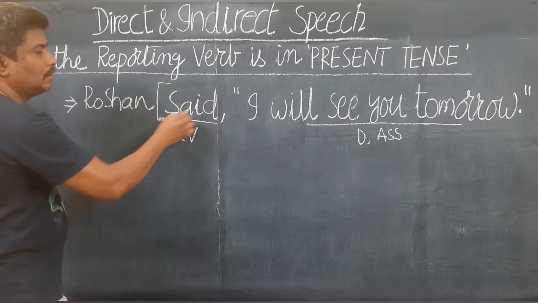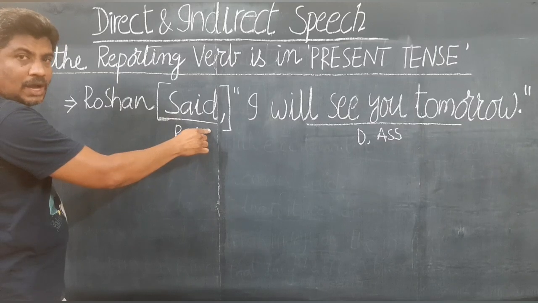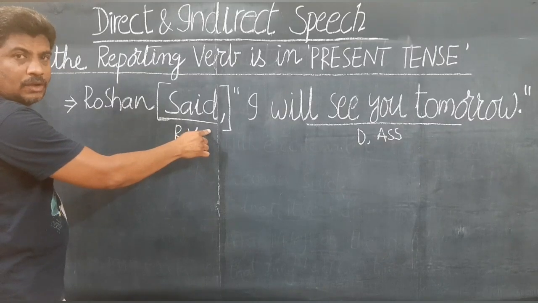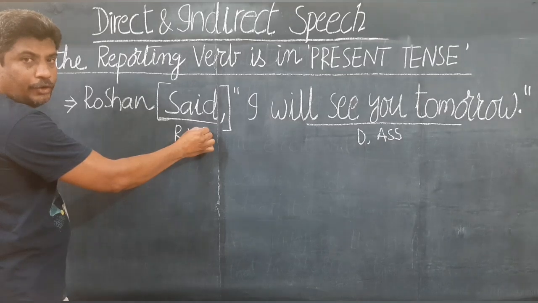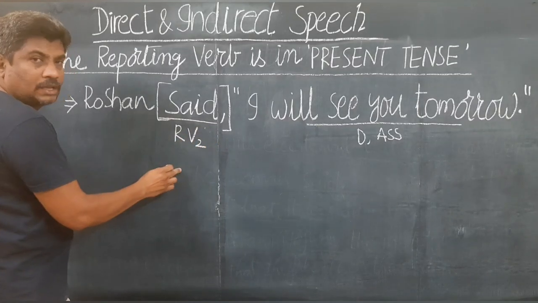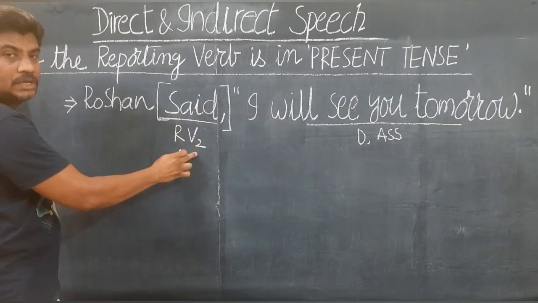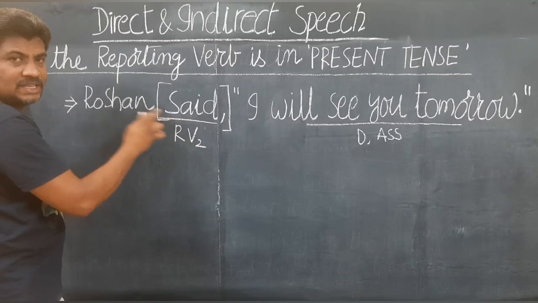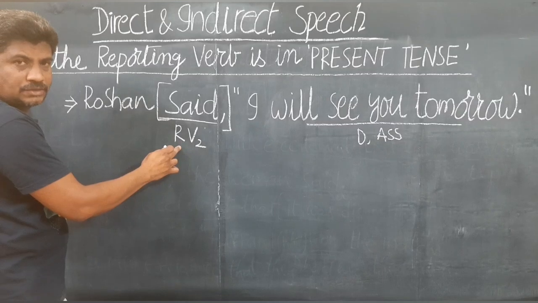You may have said, said to, asked, questioned, inquired, exclaimed, ordered, commanded, requested. Any verb that is in V2 form means the reporting verb is in past tense. When the reporting verb is in past tense, how the changes will occur has been learned by all of us.